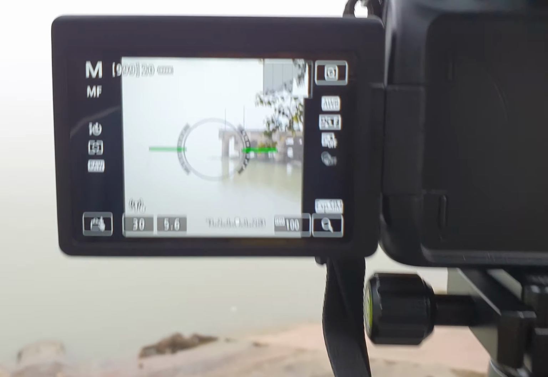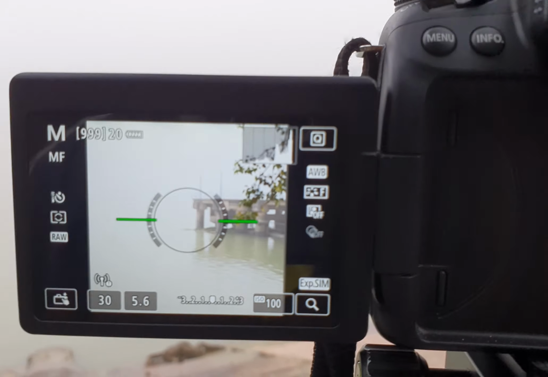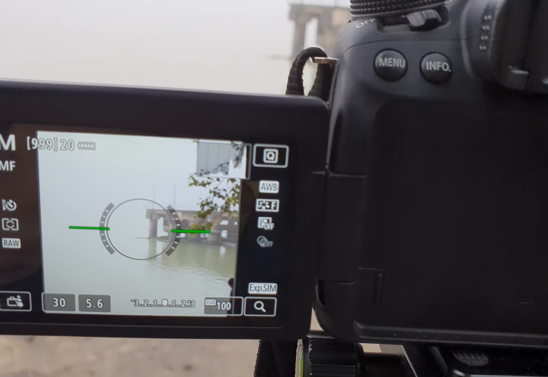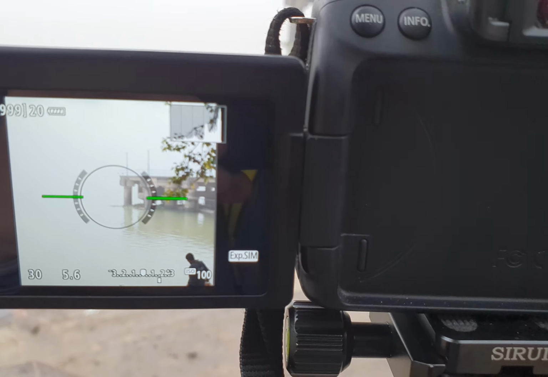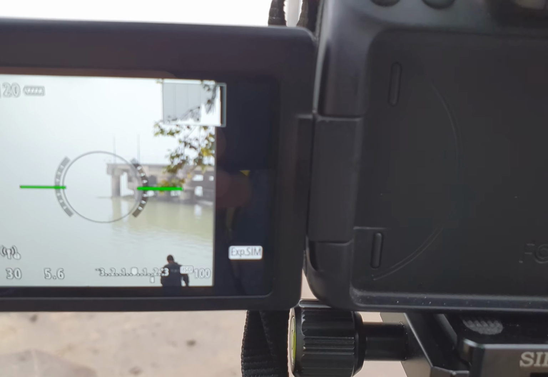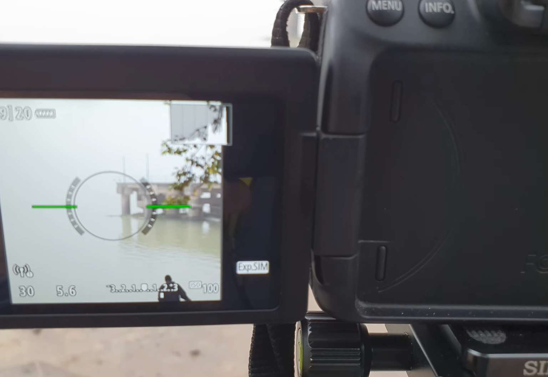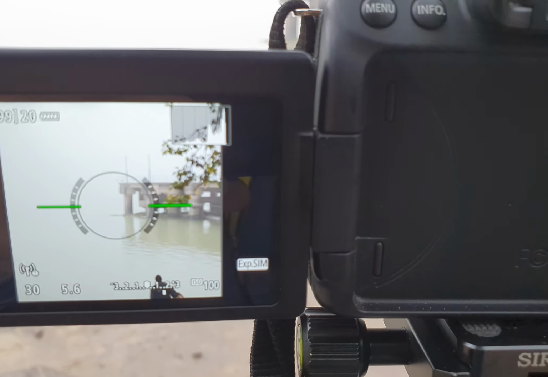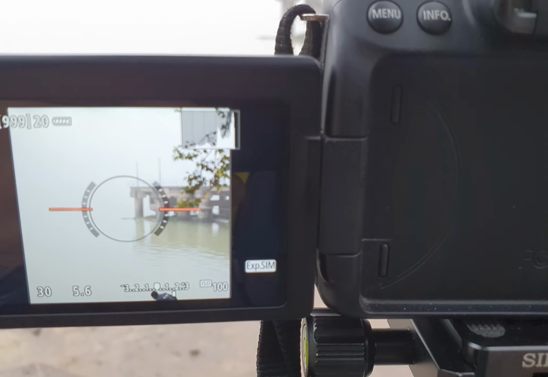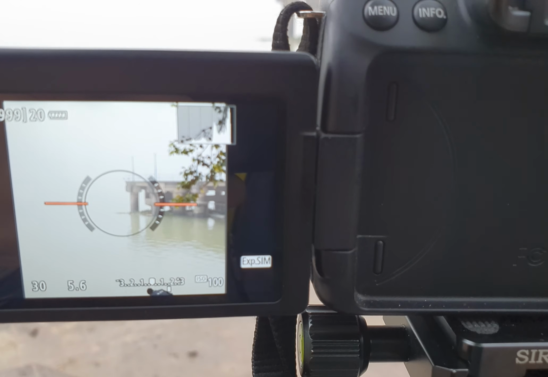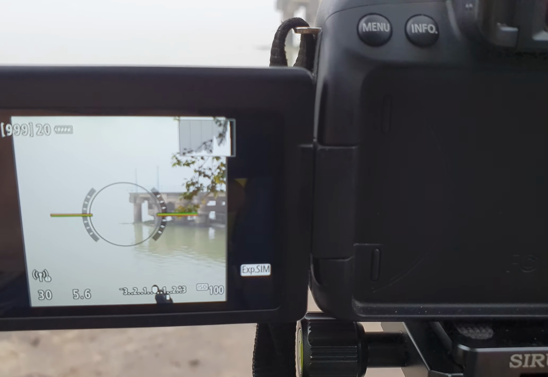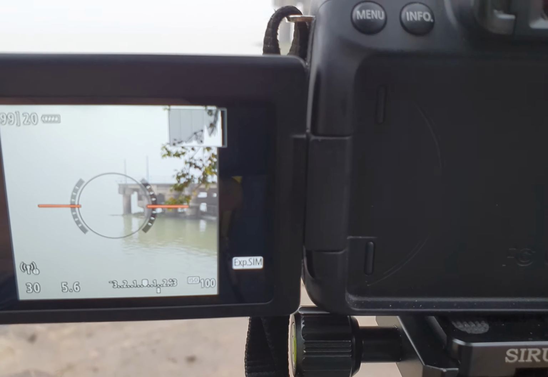Another thing I want to emphasize is, look at my camera LCD screen. If I am taking a shot, let's say I'm pressing the shutter, now you can see the light meter. The light meter is indicating that I am overexposing, that the light is too much. But in this foggy and misty condition, never trust your light meter. It will give you a false reading, or rather, depending upon the image, it is a false reading. In another video I will tell you why it is giving you the false reading.